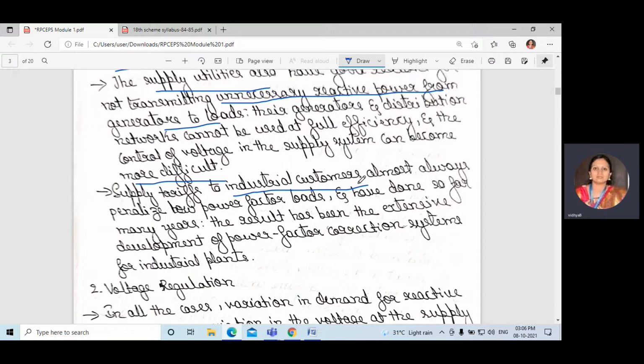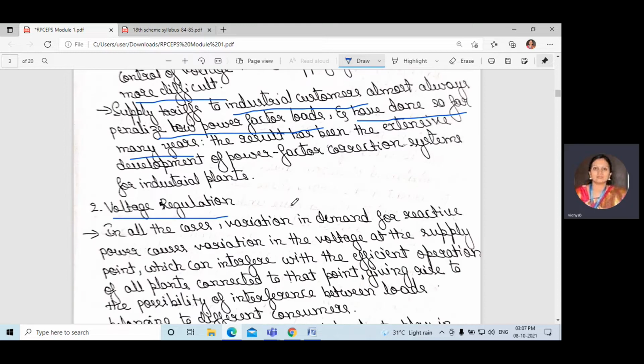Supply tariffs to industrial customers almost always penalize low power factor loads and have done so for many years. In earlier days, industry had to pay the penalty imposed by the government, but nowadays, instead of paying, they are using power factor correction devices.